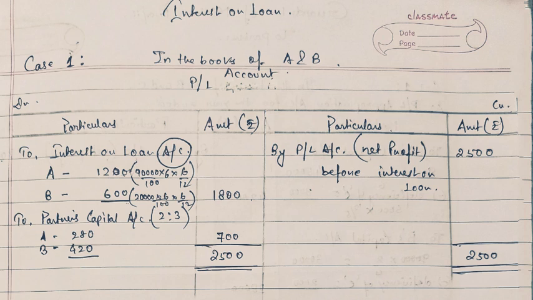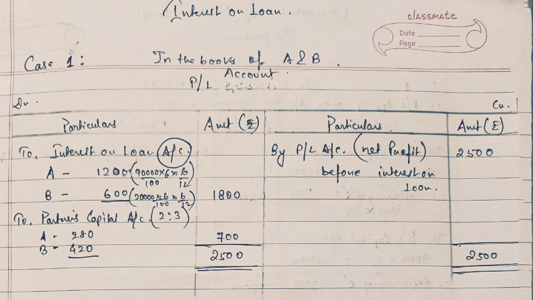We have calculated the interest on loan for 6 months from 1st October to 31st March, amounting to rupees 1,200 for A and 600 for B. So the total interest on loan is 1,800.